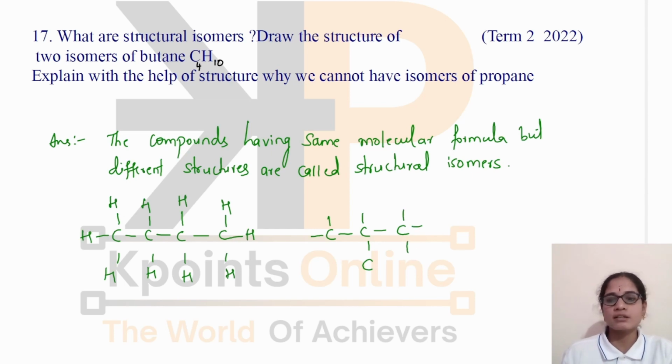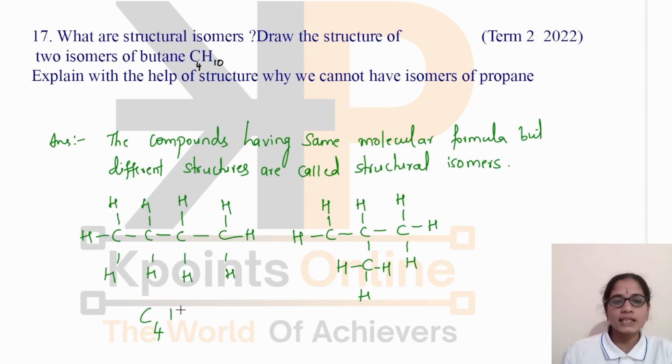Each carbon should get 4 bonds here as it is forming bonds with hydrogen. This carbon also gets 4 bonds. Already there is 1 bond here, and the remaining 3 bonds are shown here. You can count the number of carbon and hydrogen atoms. Here it is having C4H10.